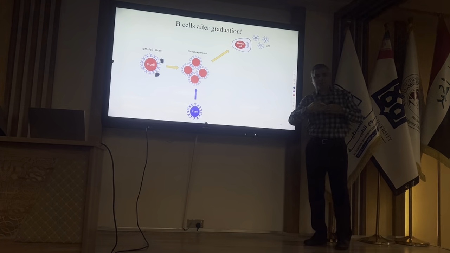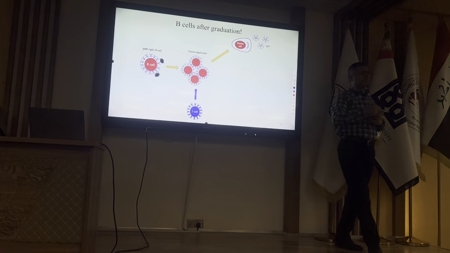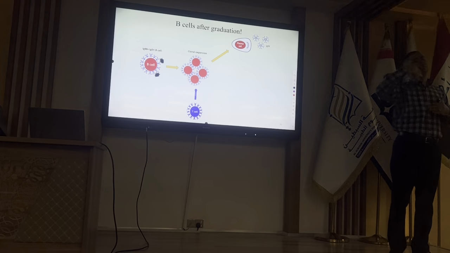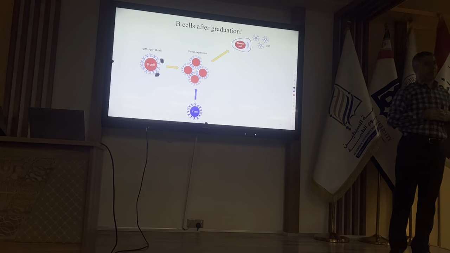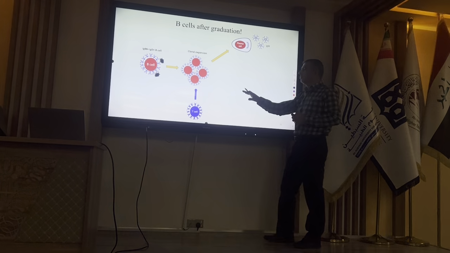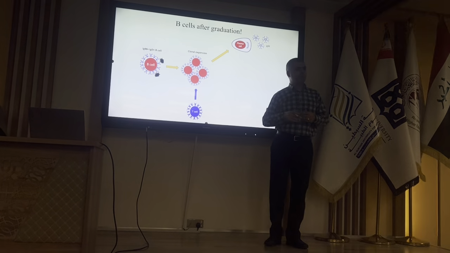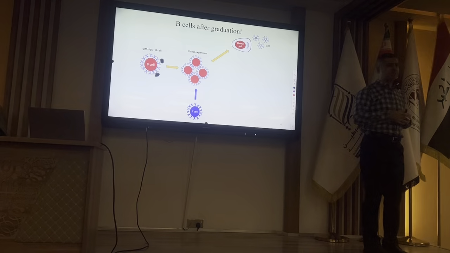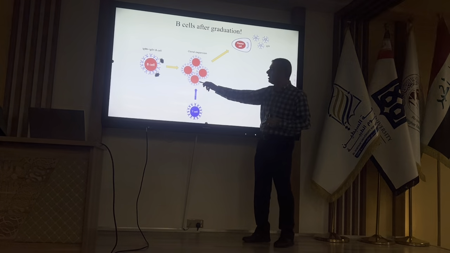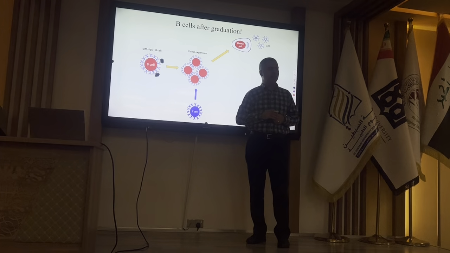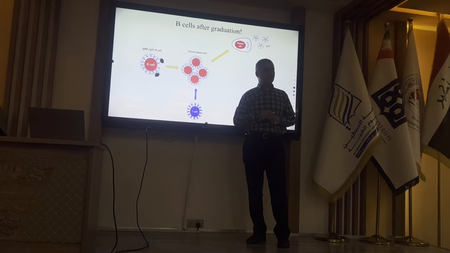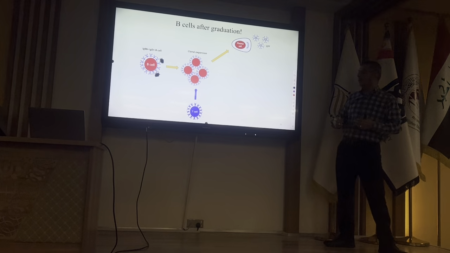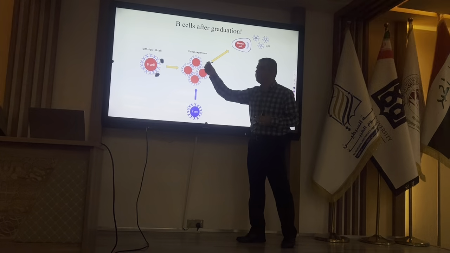Over time, after 1 week or 10 days, or sometimes 2 weeks, if the infection lasts, we will have T cell help for B cells. Helper T cells, do you remember? Yes. A group of T cells, the T helpers, will help the B cells.